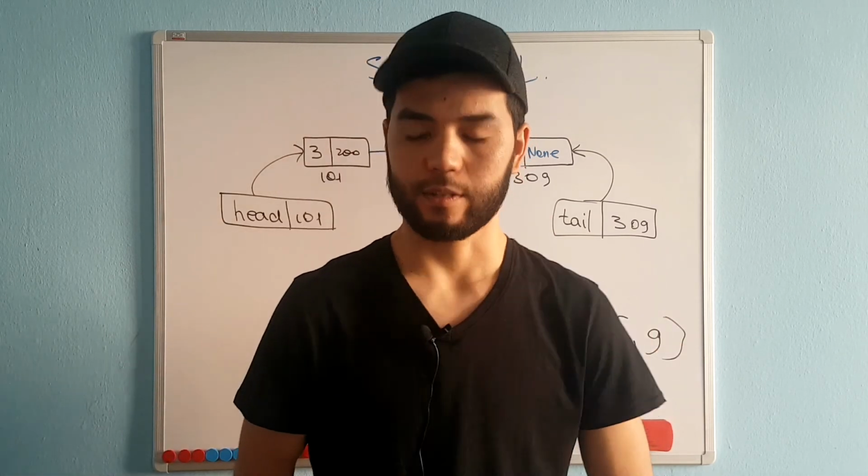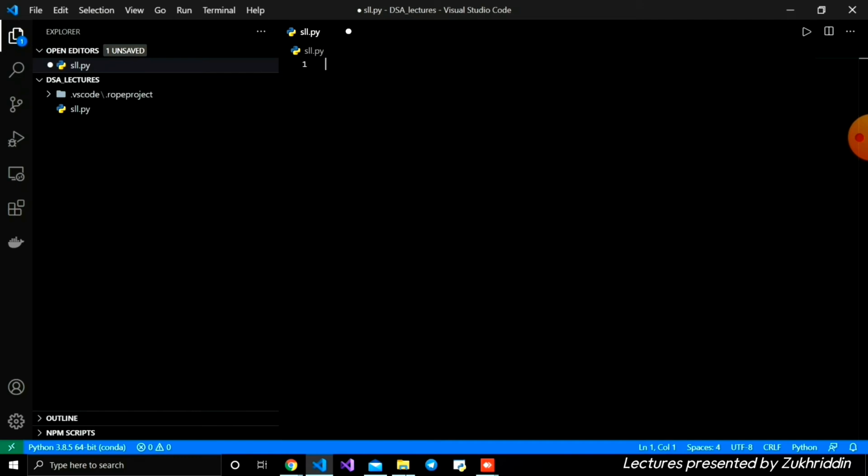Okay, let's do it. We're going to create our single linked list class, and firstly we need to create our node with the init function. We just initialize the value and the next features, and after that we're going to create our single linked list class, and inside we are firstly initializing head and tail, and after that we're going to create multiple functions for our single linked list class.